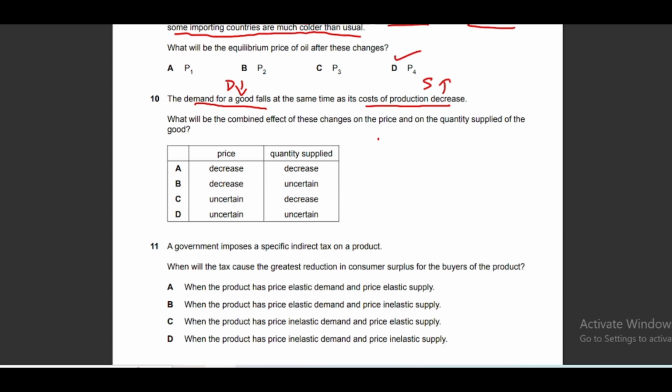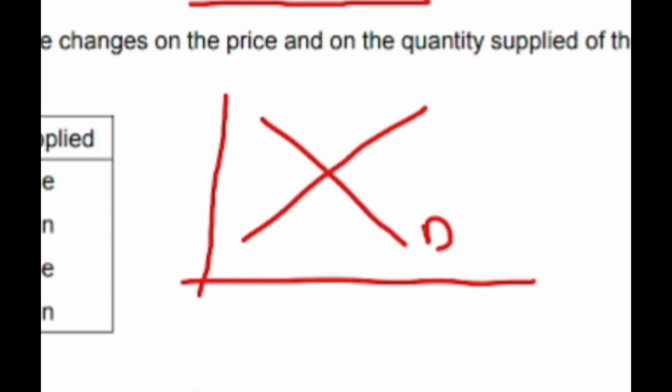Okay, so we cannot figure it out until we make the graph for this. So we have a negatively sloped demand curve for this, and a supply curve for this. Equilibrium is at this point where equilibrium price is P and equilibrium quantity is Q. Now if there is a decrease in demand and an increase in supply, then what changes will occur in this graph?